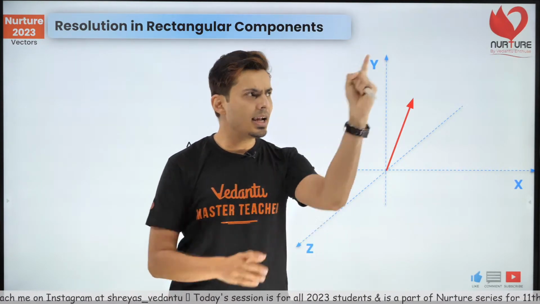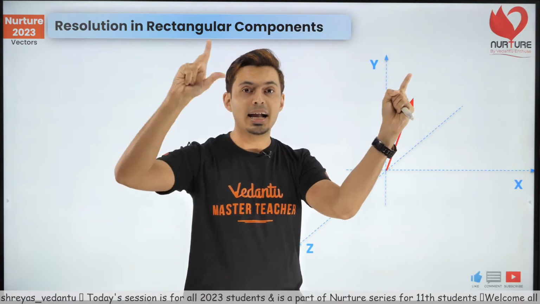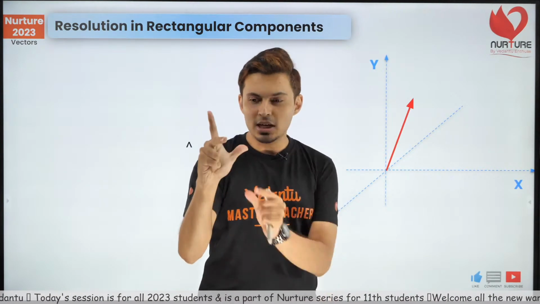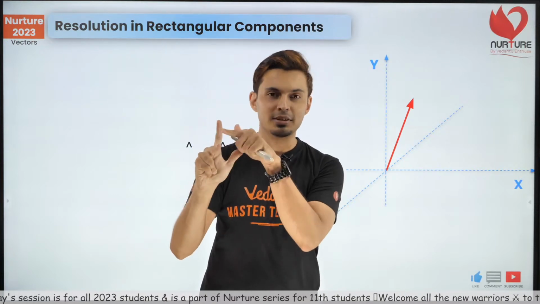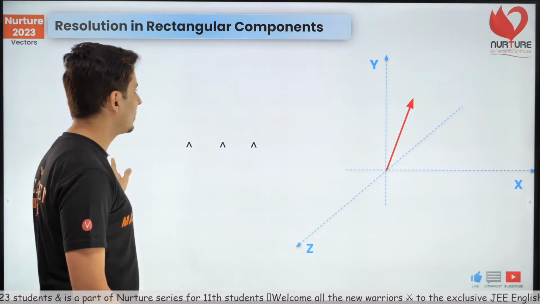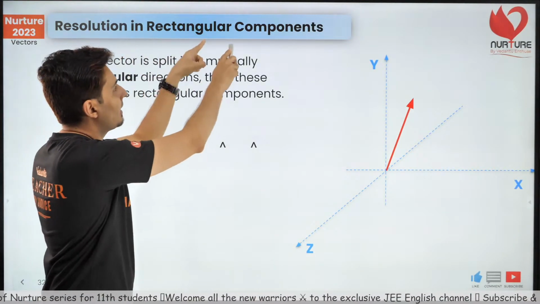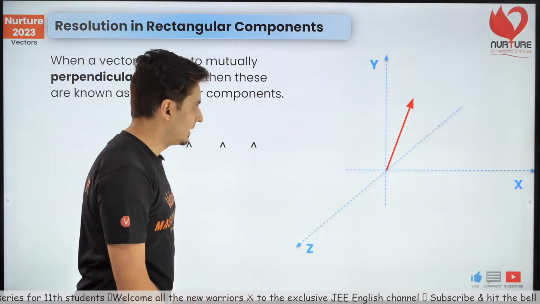So if I take any random vector, at max in those 3 axes, I can get 3 components which are themselves perpendicular to each other. So any vector in 3D space, I can split it into 3 components and they are mutually perpendicular. That's why they are called rectangular components.